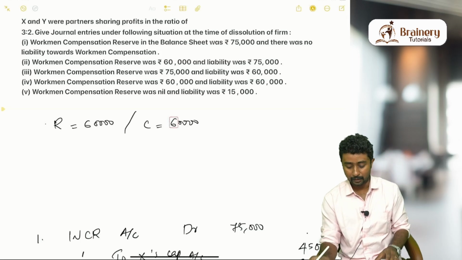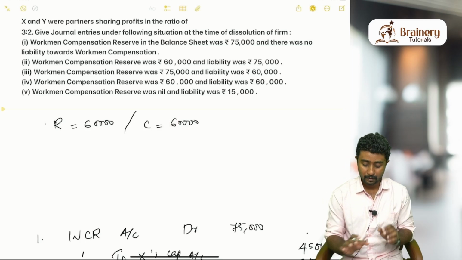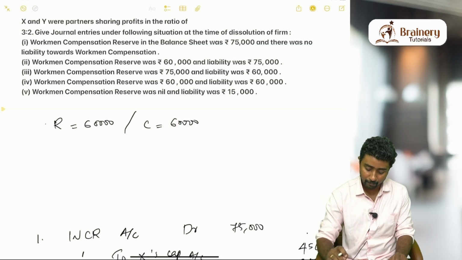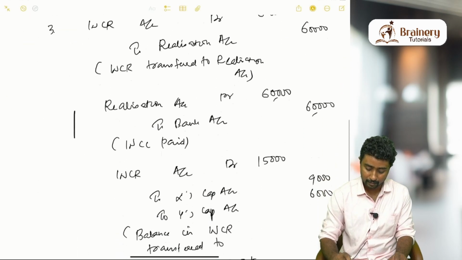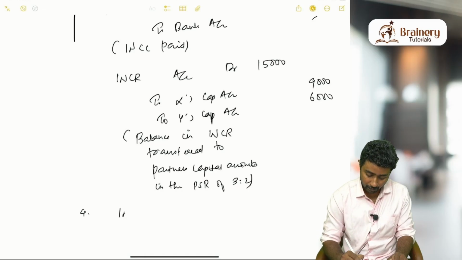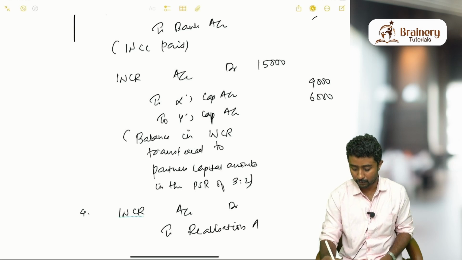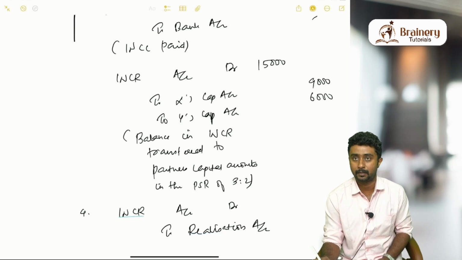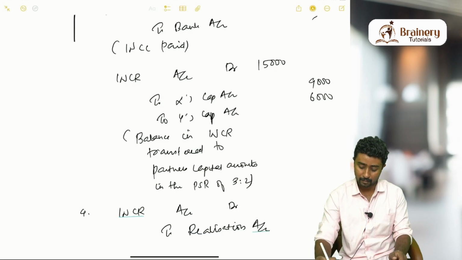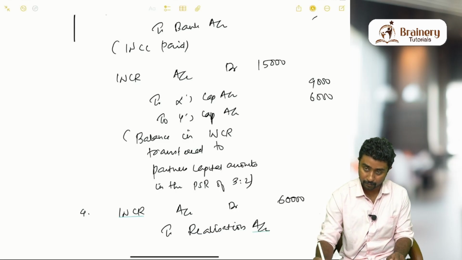There is nothing to think about, like which is the lowest amount. Both are the same amount, so the same amount we can transfer to the realization account. First entry: workmen compensation reserve account debit to realization account, 60,000.